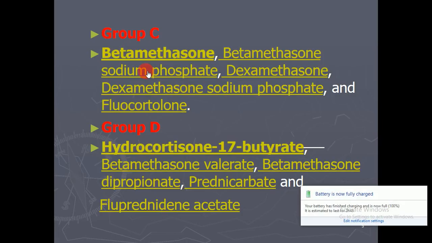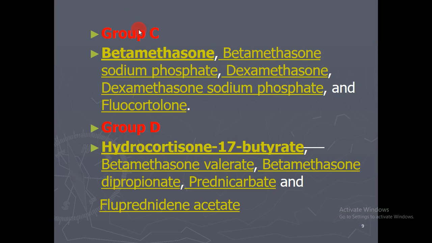Now come toward group C. In group C, you can see here, group C contains betamethasone. As we know, all these are anti-inflammatory agents, and by nature, pharmacologically, these are corticosteroids. So betamethasone sodium phosphate, dexamethasone sodium phosphate, and fluocortolone.